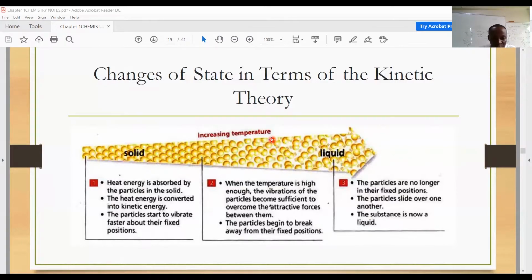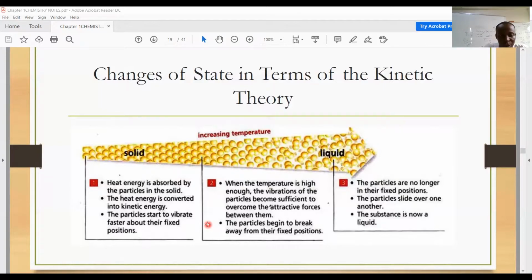And so let's look at this transition from solid to liquid and then explain using the kinetic theory how this transition actually takes place. Now, for example, if you have a solid, for the solid to melt or to turn into a liquid, there must be an application of heat energy. And so the description of the change in the state of matter using the kinetic theory begins with an application of heat energy.